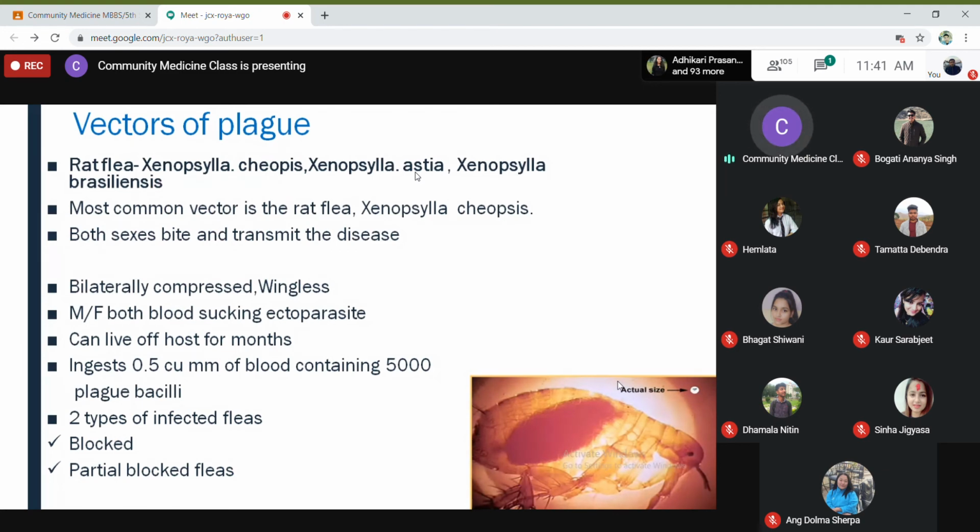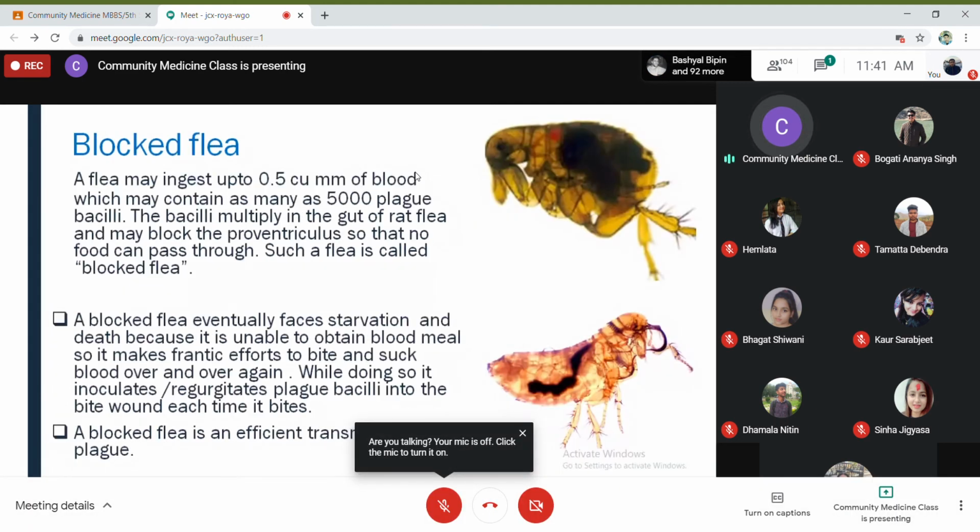And while talking about the vector, interestingly there are two types of infected fleas. Infected fleas ingest blood which contains Yersinia pestis bacilli. They could be a blocked flea or a partially blocked flea. This is the actual size of the flea, and this is after a blood meal. This blood enters and stays in the gut of the flea. Now here, if you see, blood is blocked in the stomach.